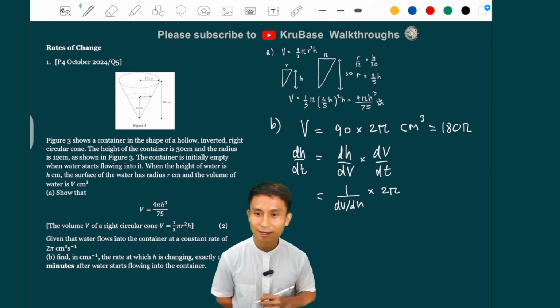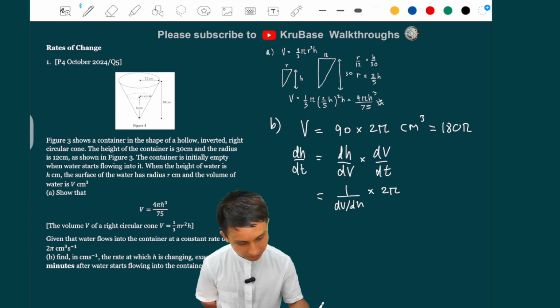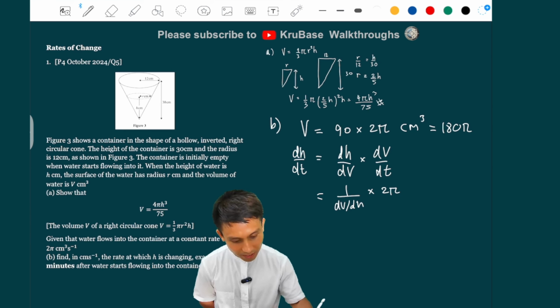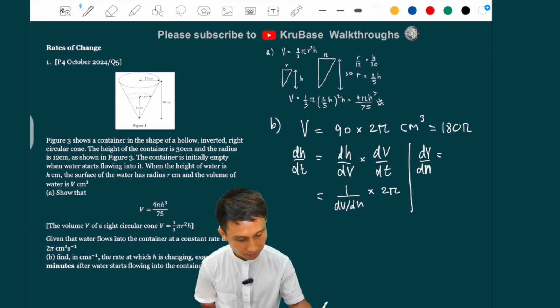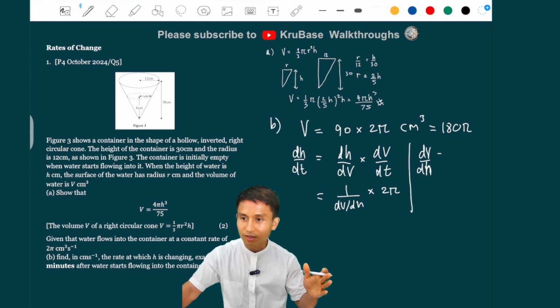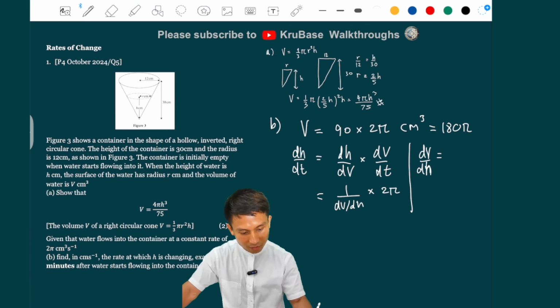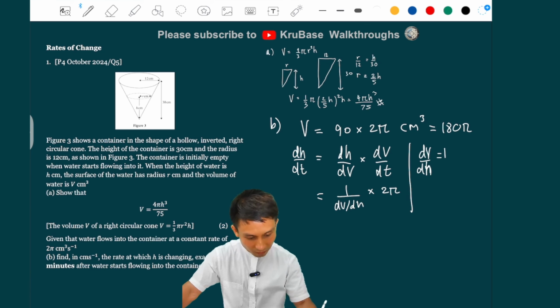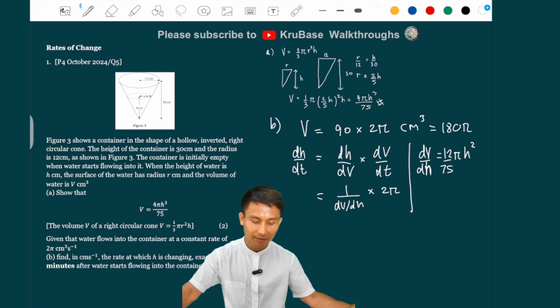Okay? Yeah? So dv by dh, I'm just going to put here, equals, we're just going to differentiate that volume formula there. So 4 pi over 75 is all a constant. So you just differentiate the h cubed. So you get 3 bringing down, so you get 12 over 75 pi h squared. And that's it, because there is only a single variable there.